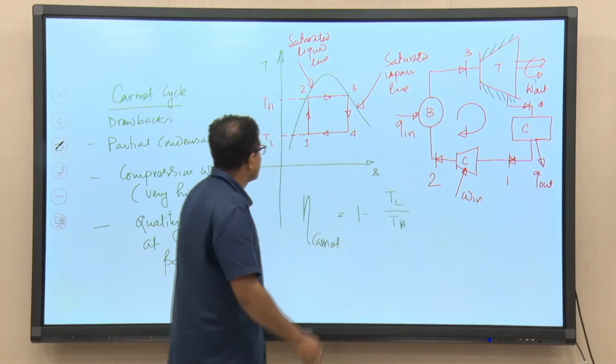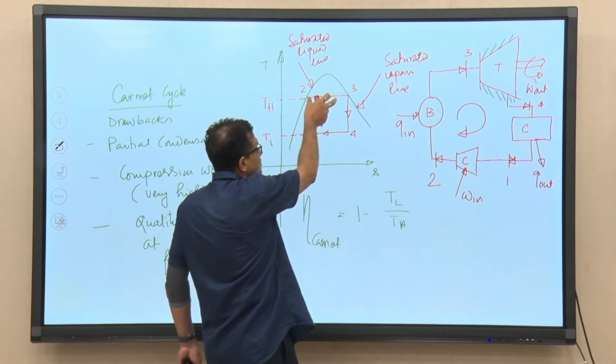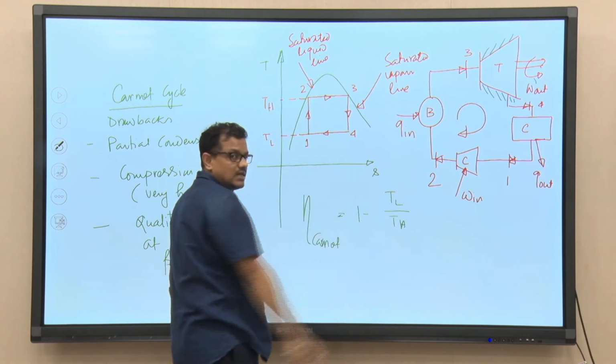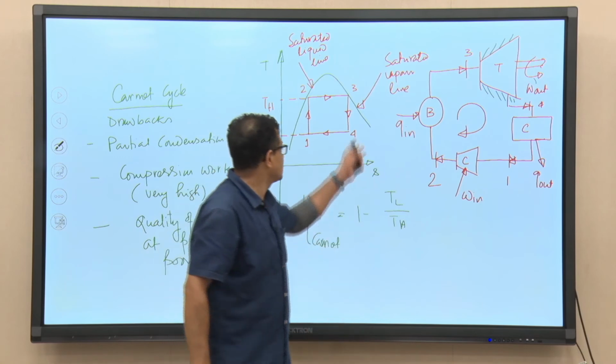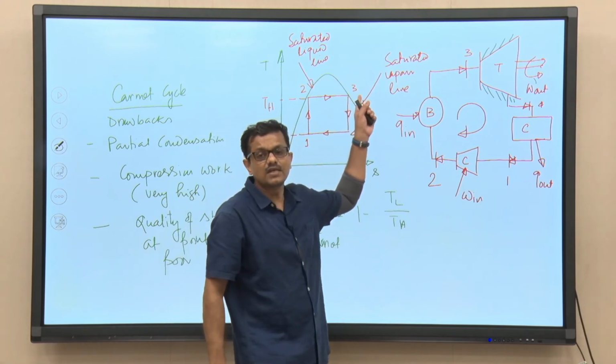Okay. So, you can see the heating process, that is sensible heating. Sensible heating efficiency is always higher than the efficiency of latent heating.